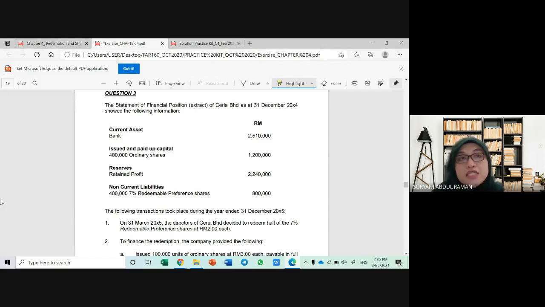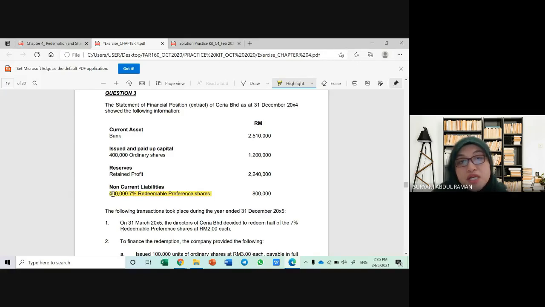Redeemable preference shares were not tested in chapter 3, but you have learned in chapter 2 of company accounts that one of the liabilities a company may have is redeemable preference shares instead of debenture.